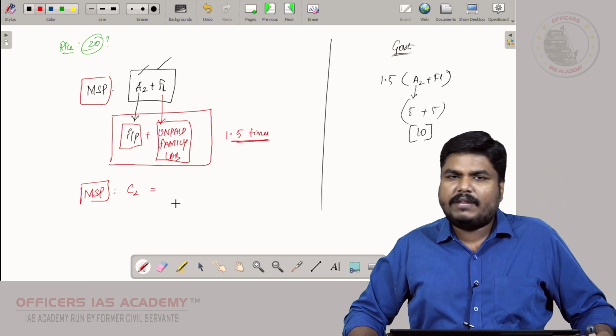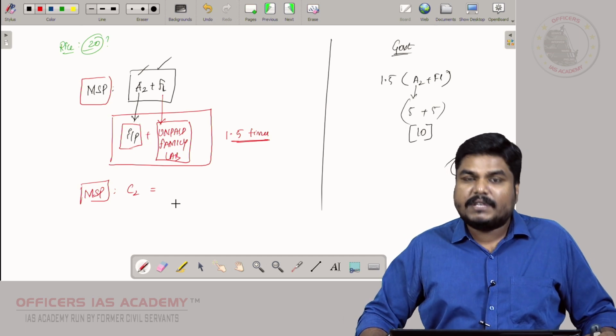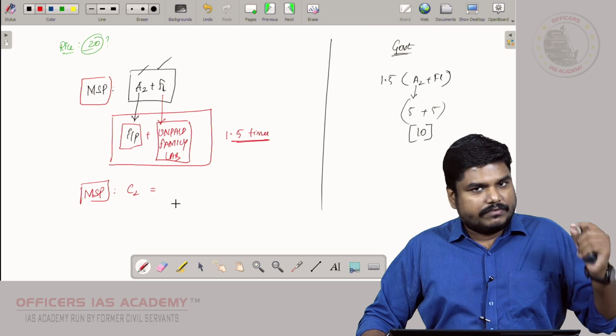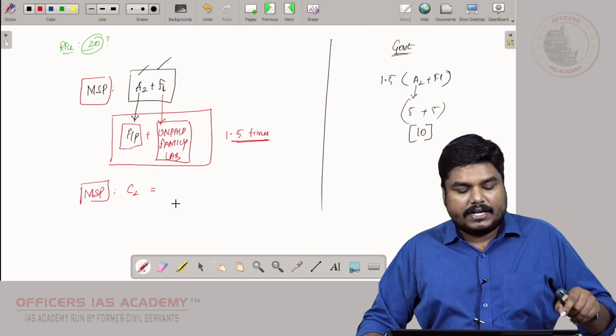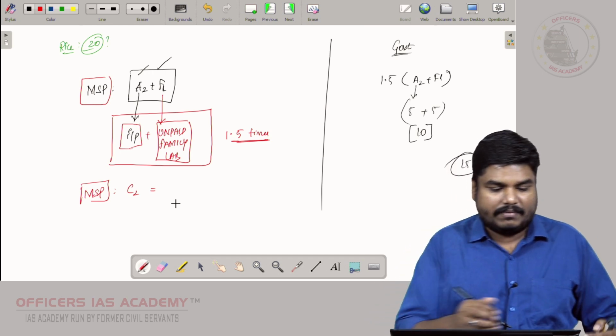So a committee was appointed under the chairmanship of MS Swaminathan. The MS Swaminathan committee was recommending the C2 formula. The MSP should be based on the C2 formula. Let us see what the C2 formula is.